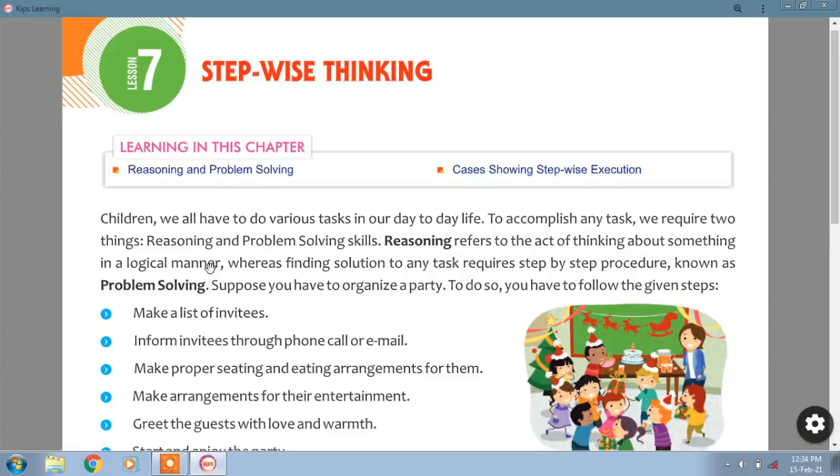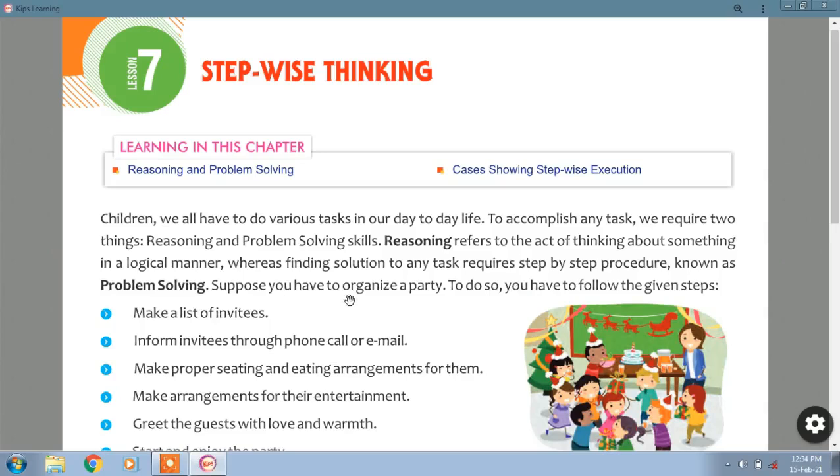So now here, problem solving means what? Finding the solution for whatever you are thinking in your mind. For that task, for that work, we now require a solution to solve it. Okay, finding the solution for that task requires a step by step procedure, step by step instructions to solve that problem.